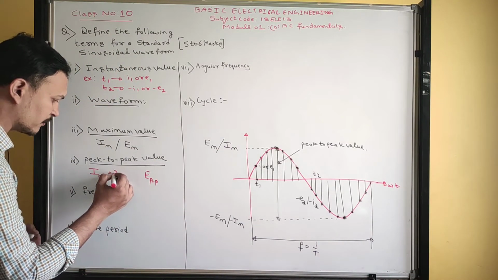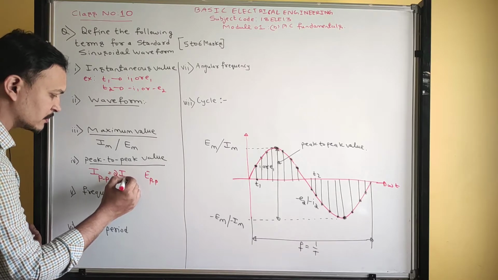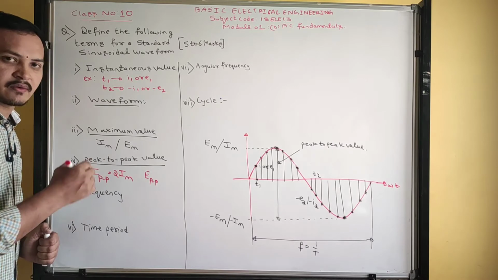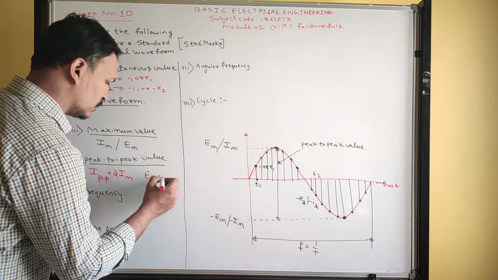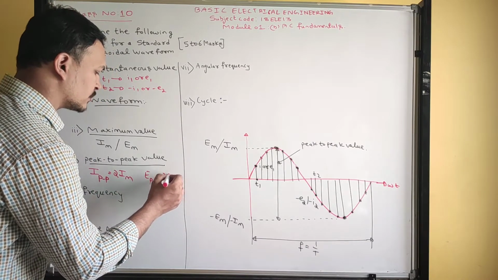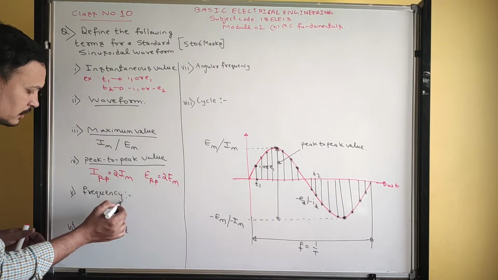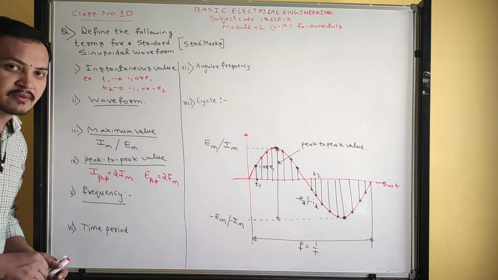So peak to peak value is twice the maximum current. If the quantity is current, peak to peak current is given as 2 times Im. Next, if the quantity is voltage, we can write 2 times Em. Okay, got it? Fine. Next is define frequency.